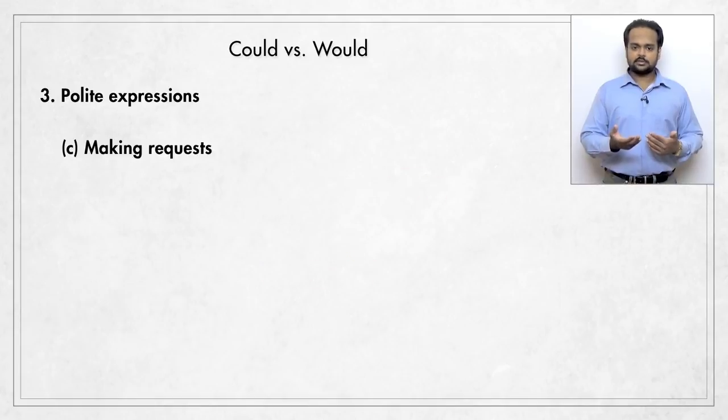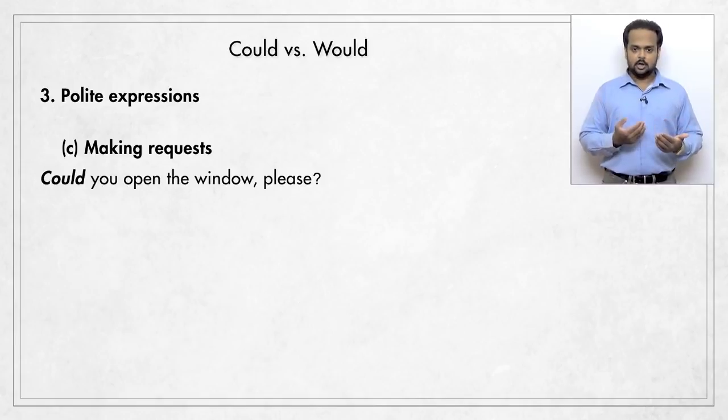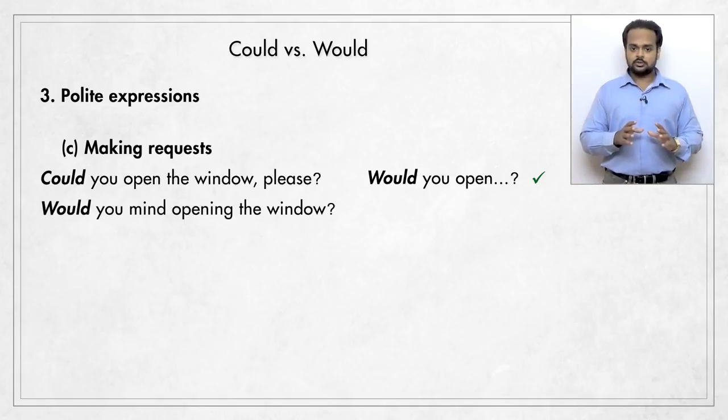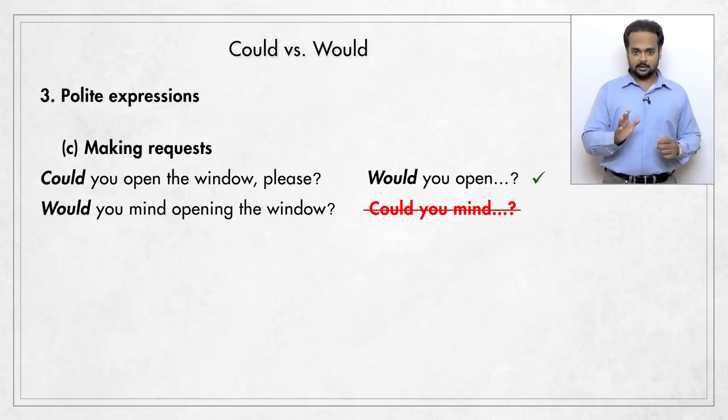But making requests is different because it is possible to use both could and would. For example, could you open the window, please? You can also say, would you open the window, please? Although this is very formal and polite. However, we also sometimes use would you mind, as in, would you mind opening the window? This is a request, but this phrase is fixed. You cannot say, could you mind?